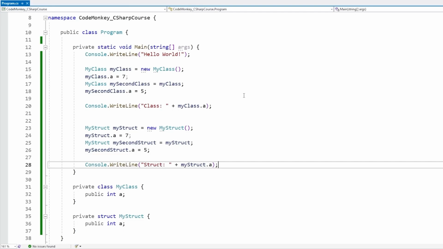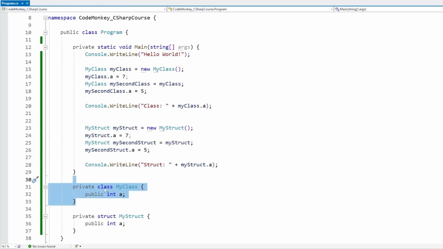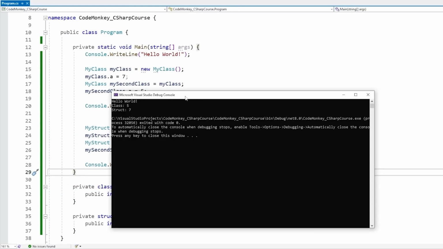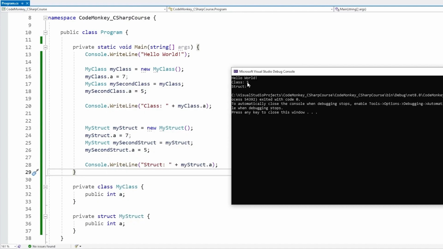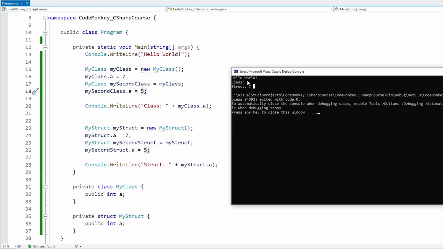Okay, so here's our test. Literally, we have the same code down here as we have up here. The only difference is one code is working with a class, another one is working with a struct. So let's see the difference between these two. And yep, with the exact same code, we have two different results. That is exactly because of the difference between value types and reference types. The class has a value of 5 and the struct has a value of 7. That is because the class up here, again, both of these are referencing the same underlying object. So when we modify the second one, we're modifying the same underlying object. So when we print out the data stored in the first one, again, same object, so this one prints out 5. And yep, we do have 5.